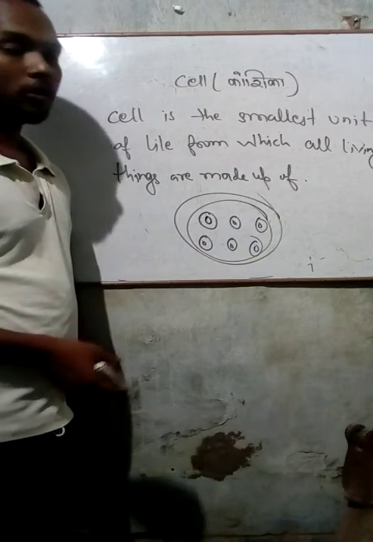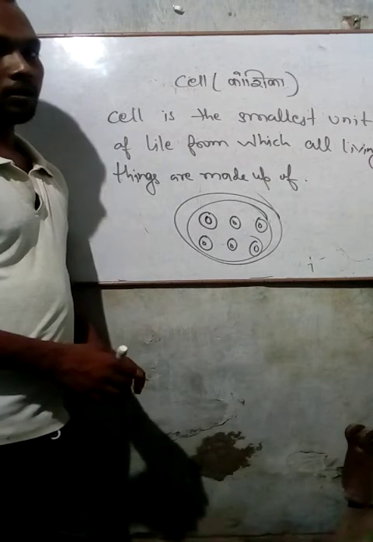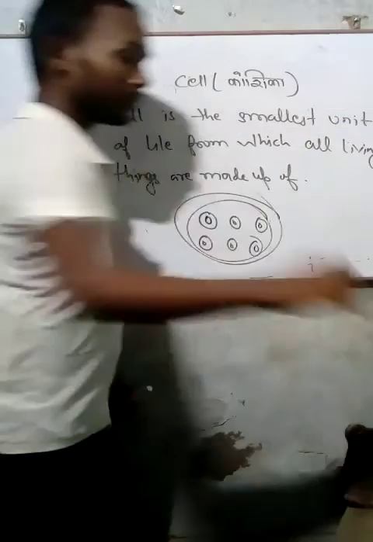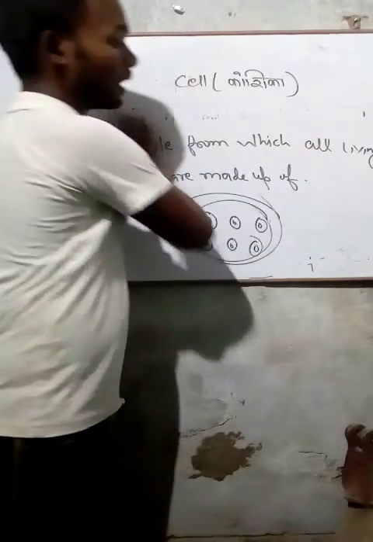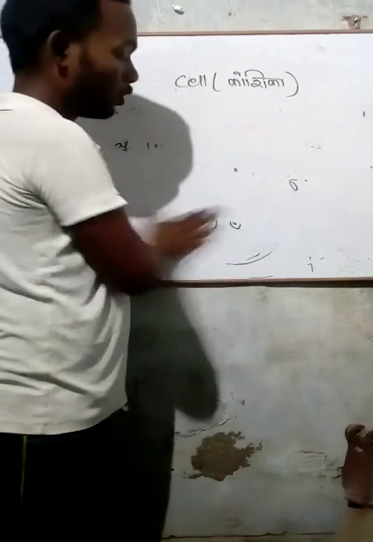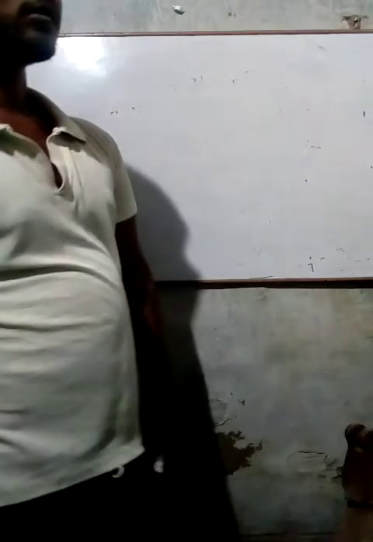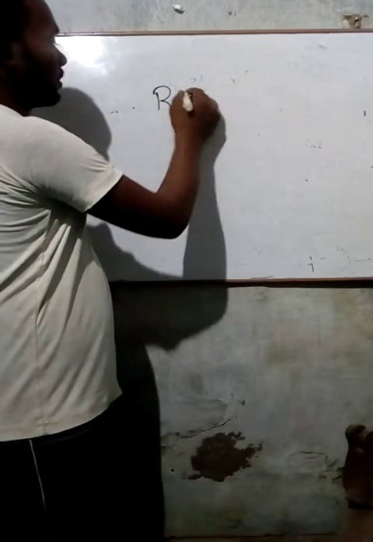So let's talk about its discovery. By whom was the cell discovered? तो सबसे पहले सेल की खोज किसने की थी? Who told that all living beings are made of cells? So there was a scientist named Robert Hooke.